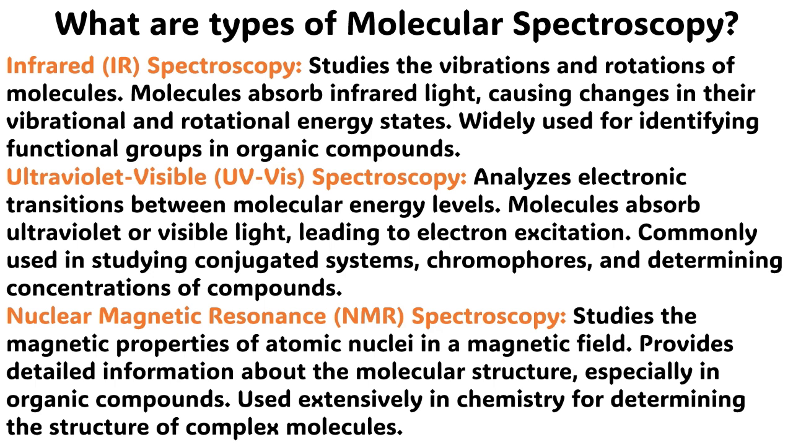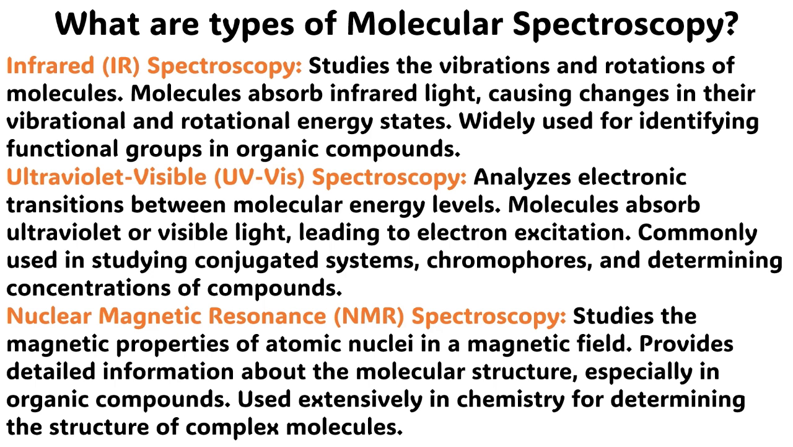Molecules absorb infrared light, causing changes in their vibrational and rotational energy states. Widely used for identifying functional groups in organic compounds. Second one is ultraviolet-visible (UV-vis) spectroscopy, which analyzes electronic transitions between molecular energy levels. Molecules absorb ultraviolet or visible light, leading to electron excitation. Commonly used in studying conjugated systems, chromophores, and determining concentrations of compounds.